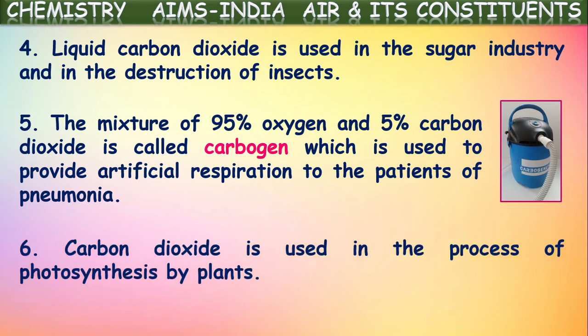And one more, carbon dioxide is used in the process of photosynthesis by plants. This is well known to us. What is happening in photosynthesis? Plants absorb water from their roots and they absorb carbon dioxide from the atmosphere through their leaves. These two, carbon dioxide and water, are combined in the leaves in the presence of chlorophyll and sunlight. Then these two combine and produce food in the form of glucose.